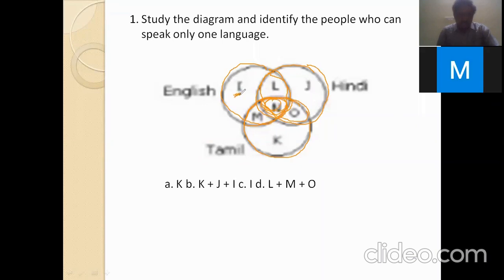So these people speak only one language. These people, and these people. The answer is K plus J plus I. K plus J plus I means option B is the right answer. So one student gave the correct answer. Very good.